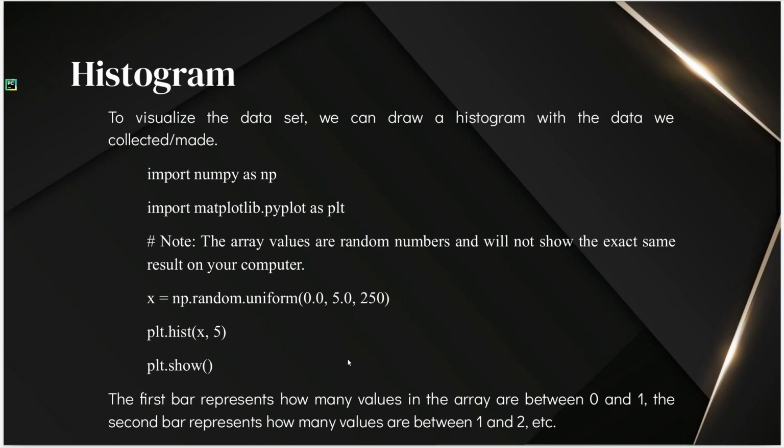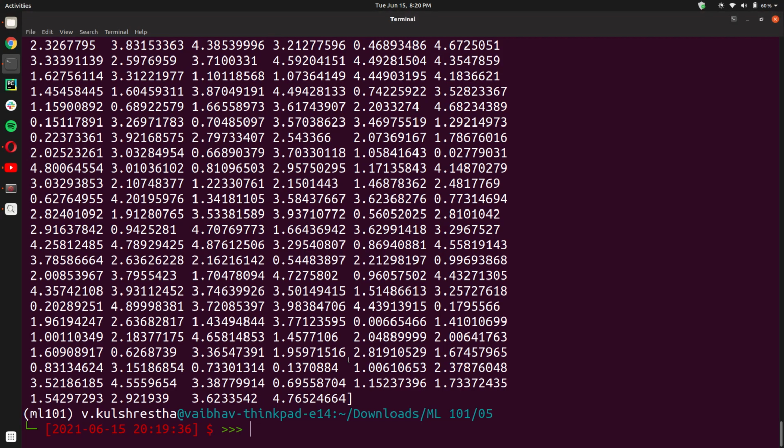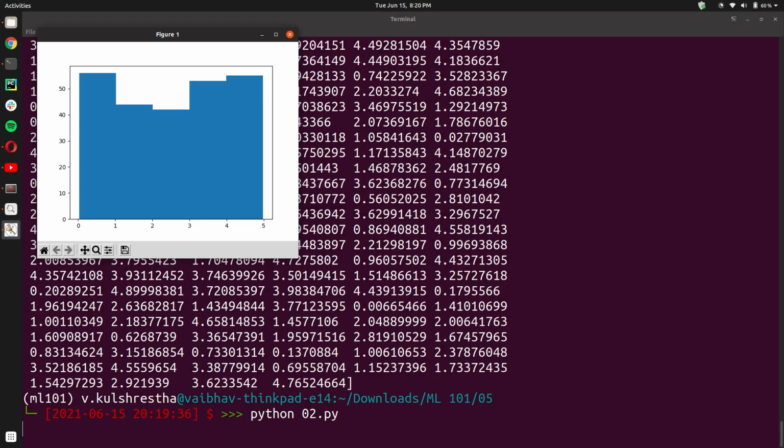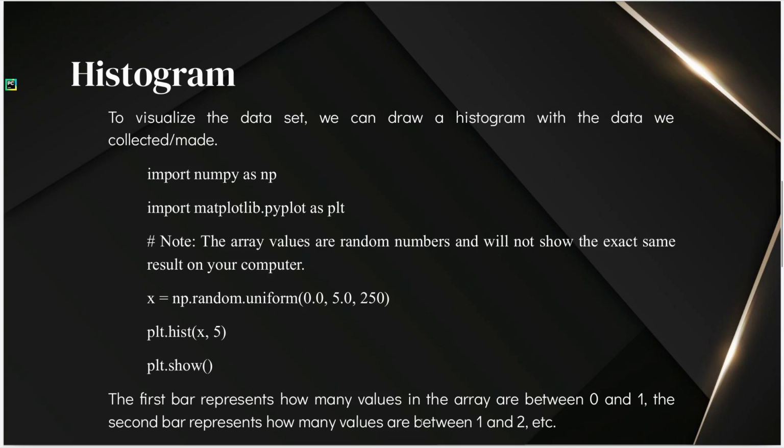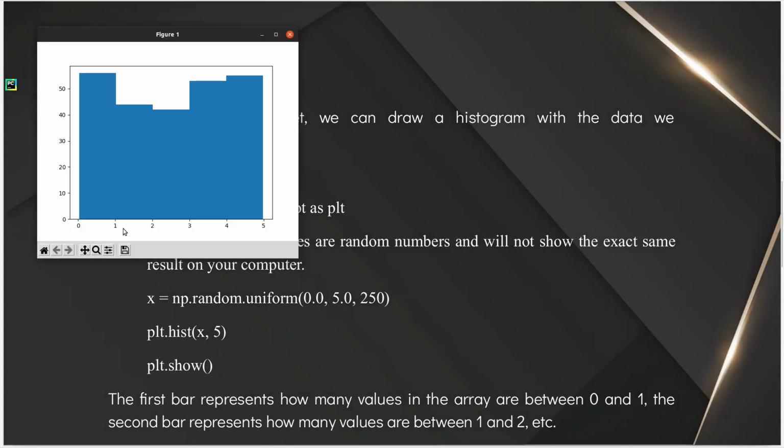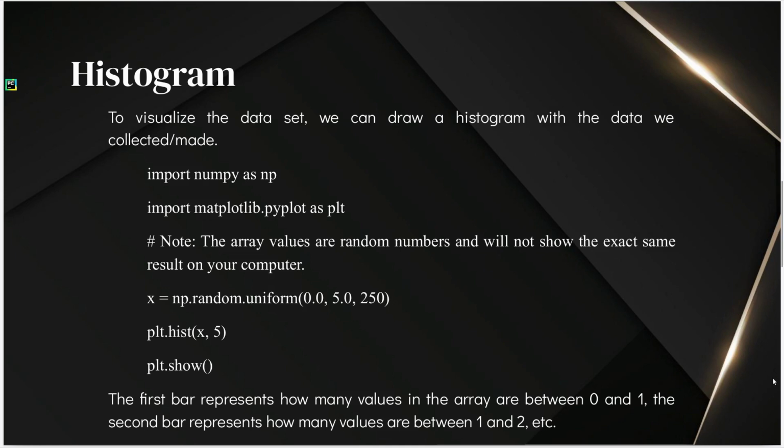Okay, and you'll see when I run this, I saved it with name 02, and you saw when I ran it, I got a histogram, and its explanation is the first bar represents how many values are between 0 and 1, the second between 1 and 2, etc. 0 and 1 has 50 plus elements, 1 and 2 has 40 to 50 elements, and so on. This is a very important concept.